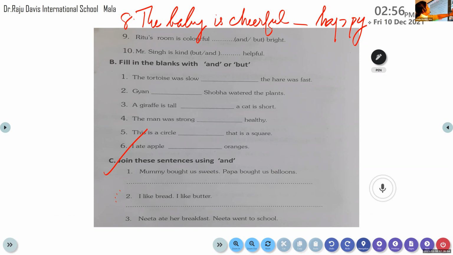Christy, come on, unmute it and read the 8th sentence for me. Come on, read the question, the 8th question which is there in your workbook. The baby is cheerful.